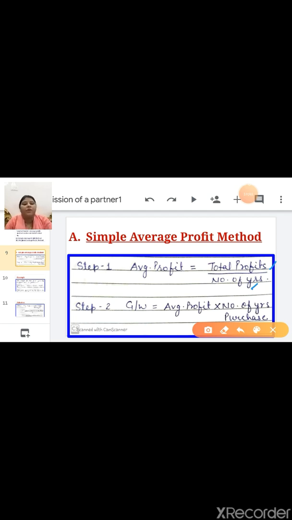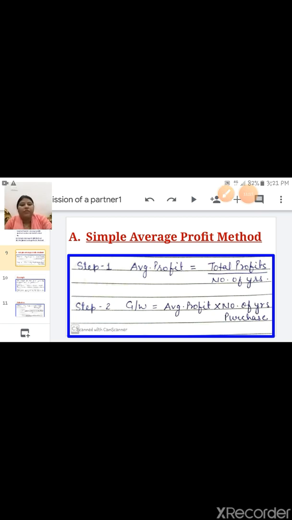And the step 2 is goodwill. You have to calculate the goodwill. So goodwill formula is average profit, which will come in step 1. This you have to write down. It will be multiplied by number of years purchase. Number of years purchase is already given in the question. Okay, so these are the 2 steps for the simple average profit method. Note down in your rough notebook.